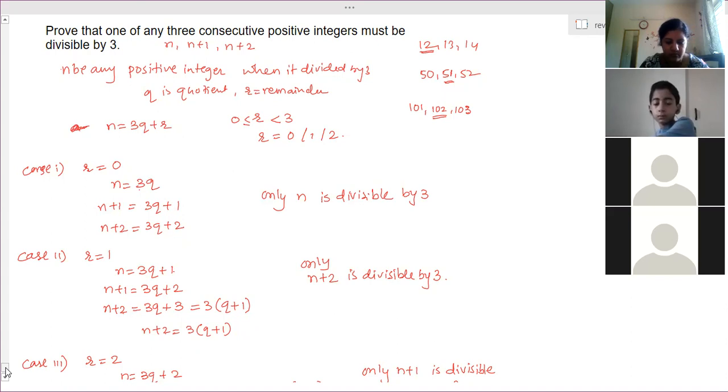Ma'am, all these Euclid's division based questions are proof statements. Yes. These are all for 3 marks, ma'am. Yeah, all are 3 markers. Yes, ma'am.